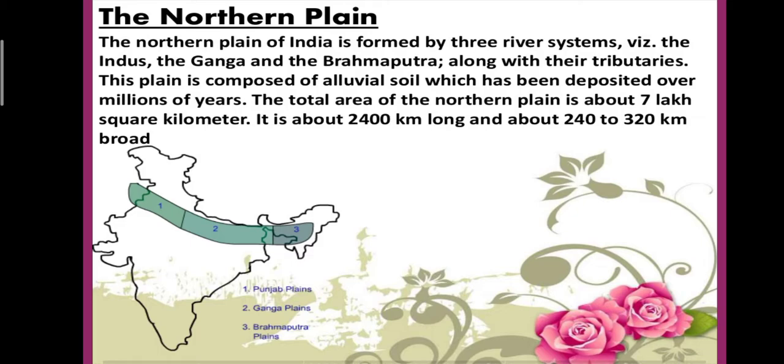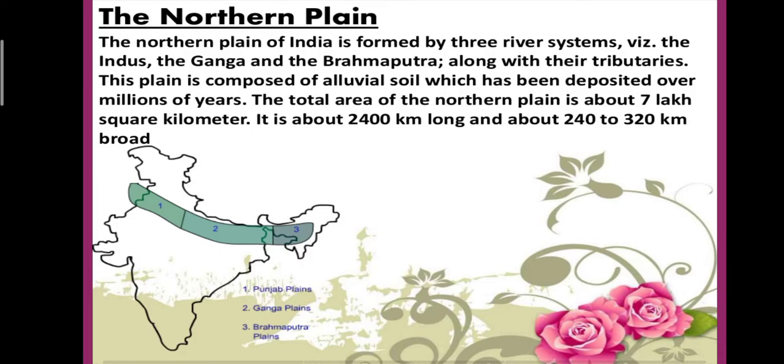The total area of the northern plain is about 7 lakh square kilometer. It is about 2,400 kilometer long and about 240 to 320 kilometer broad. So the deposition of alluvial soil took place in a vast basin lying at the foothill of the Himalaya over millions of years.